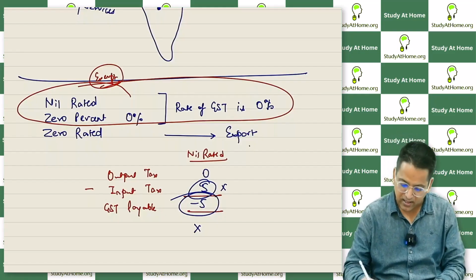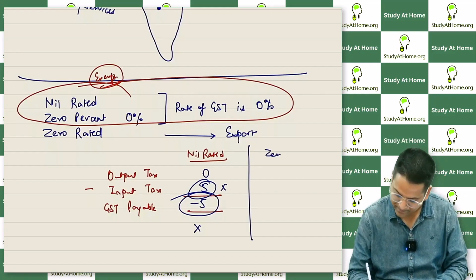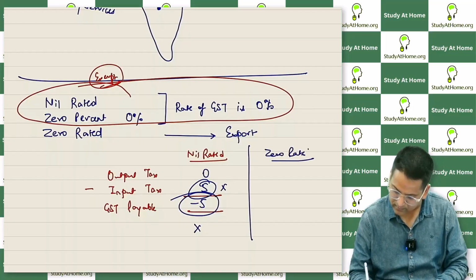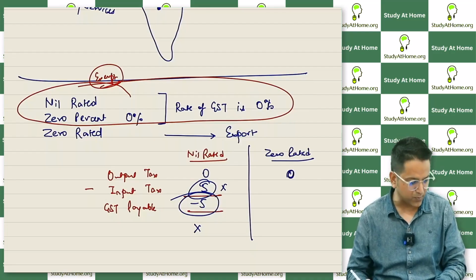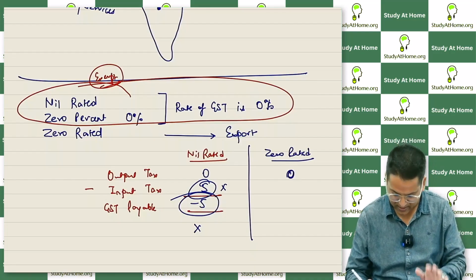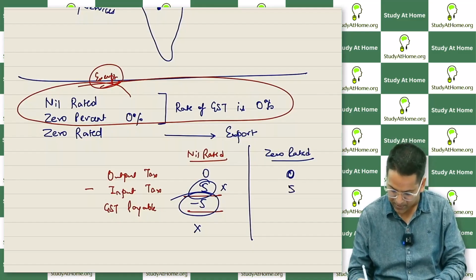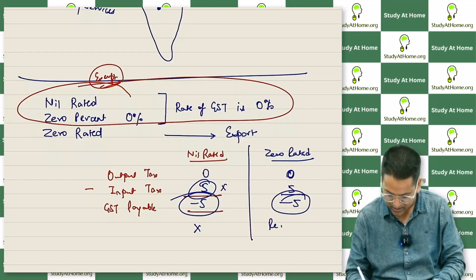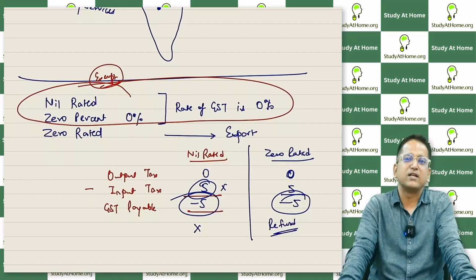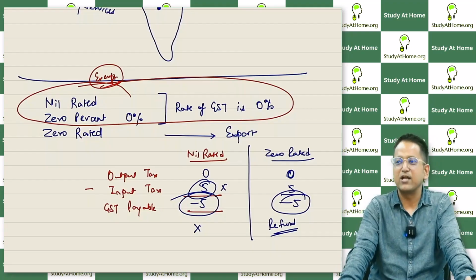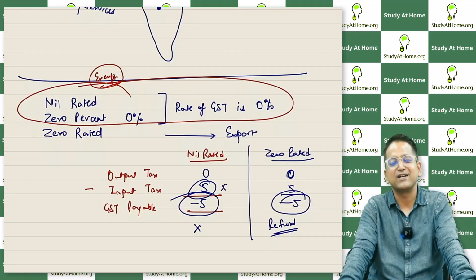Now let's discuss 0 rated. For 0 rated, output tax will be 0 because 0 rated means 0% is levied on export. Tax isn't levied on export. Input tax, let's say, is 5 rupees. So this is minus 5. The government will pay, you will get this as a refund. You directly get input tax refunded. Think like this: the input tax that you have will be refunded by the government.